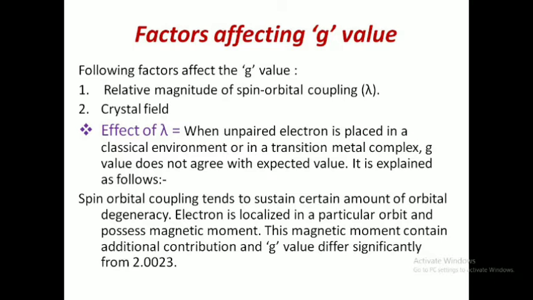The first one is the relative magnitude of spin orbital coupling, which is denoted by lambda, and the second factor is the crystal field. First we are going to discuss spin orbital coupling. This spin orbital coupling sustains a certain amount of orbital degeneracy, and due to this degeneracy the electrons have some extent of orbital magnetic moment. Due to this magnetic moment, the g value differs from the g value of a free electron, which is 2.0023.